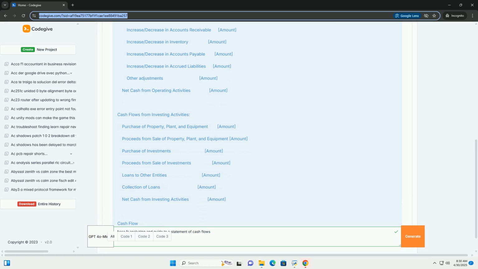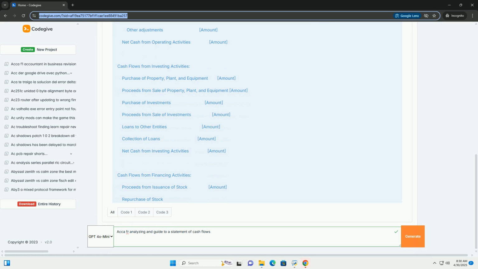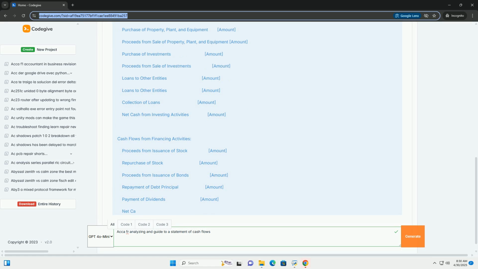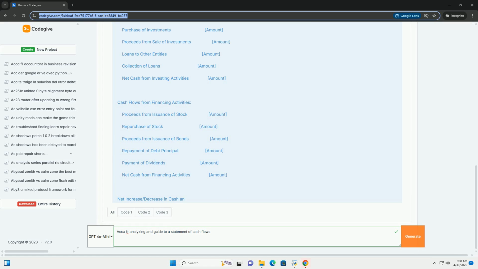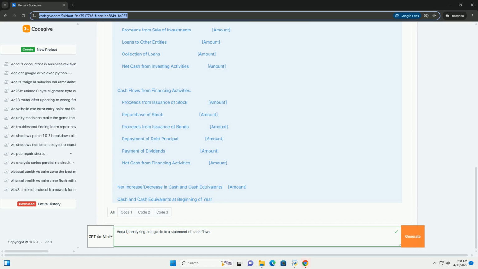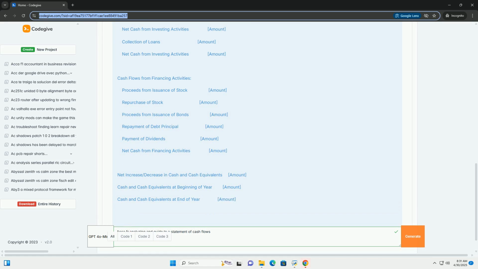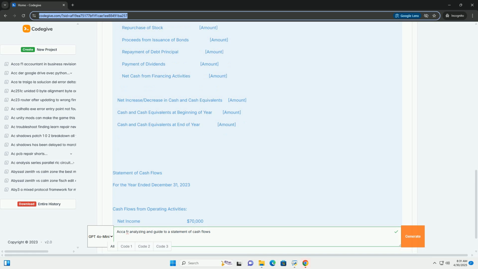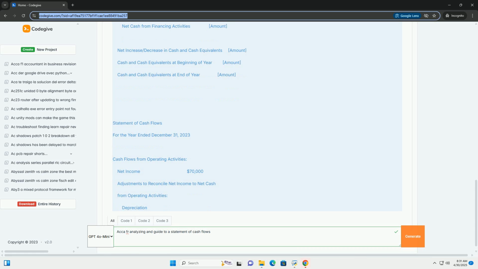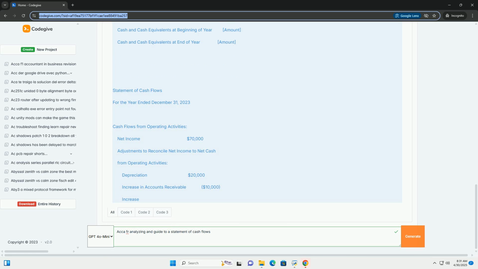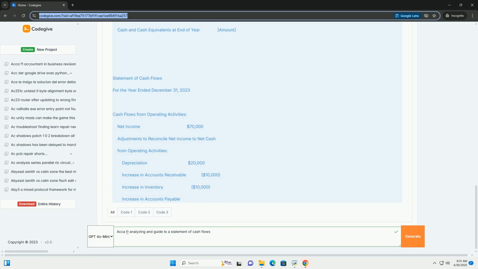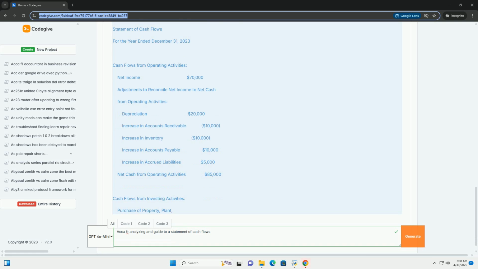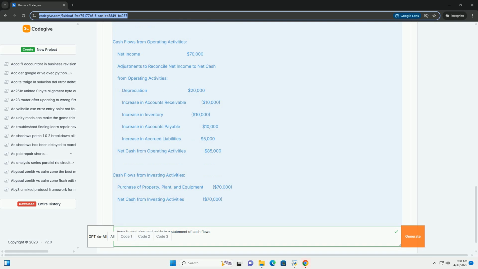1. Introduction to the Statement of Cash Flows: Purpose and Importance, IFRS Requirements, IAS 7, Key Definitions, Cash, Cash Equivalents, Methods of Presentation, Direct versus Indirect. 2. Understanding the cash flow categories: Operating Activities, Direct Method, Indirect Method, Detailed Explanation, Investing Activities, Financing Activities.